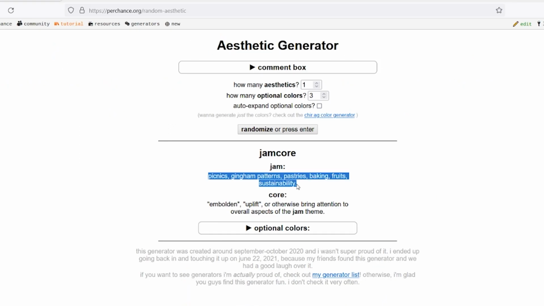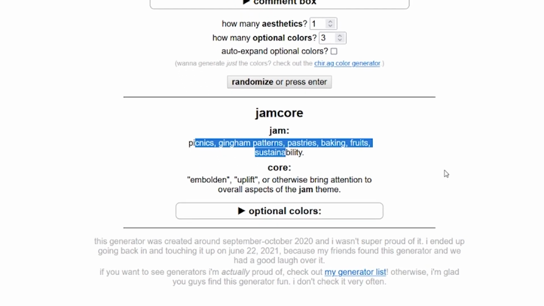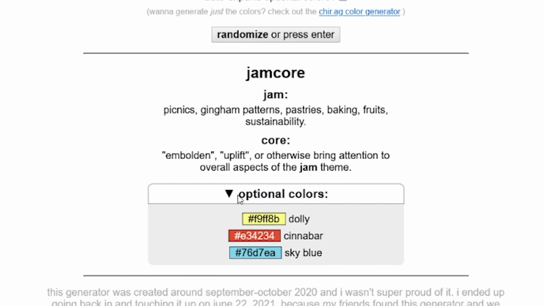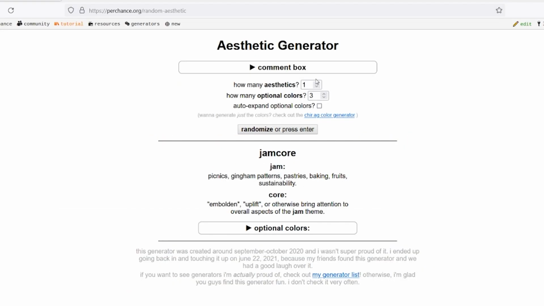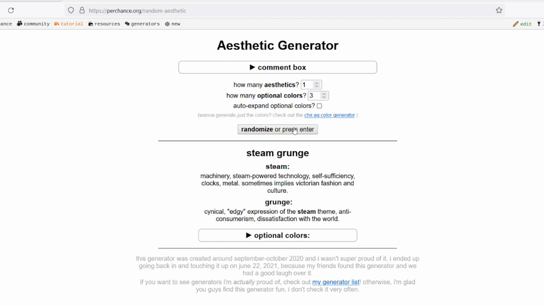I think it's kind of cool. It gives you a brief description and also some colors, which I think is pretty cool. So we're gonna use 1 aesthetic and 3 optional colors. Let's see what we get for our first character. Steam Grunge!